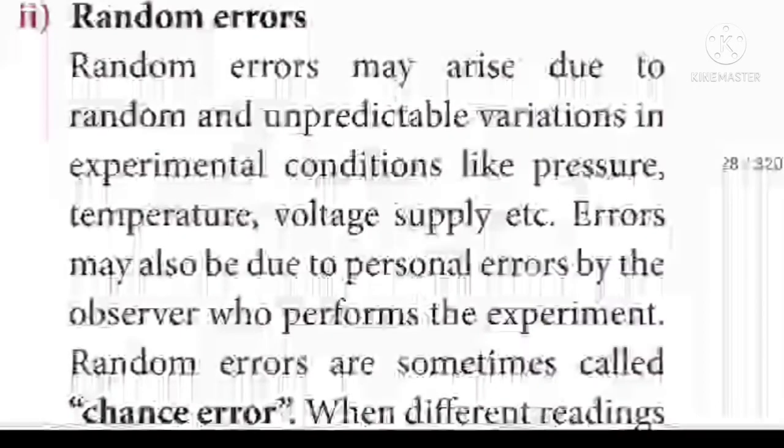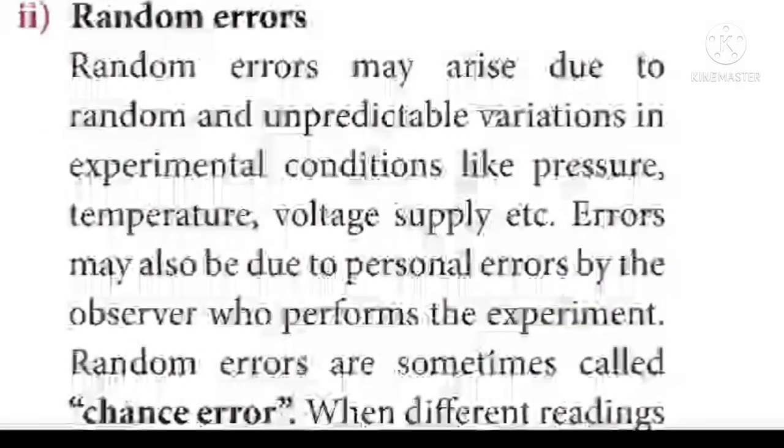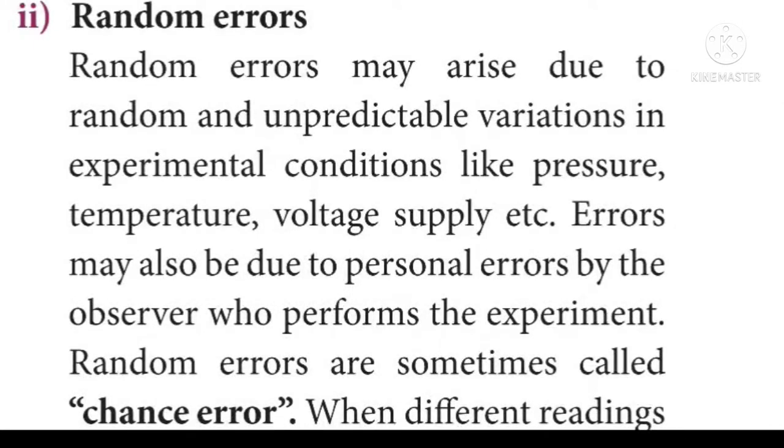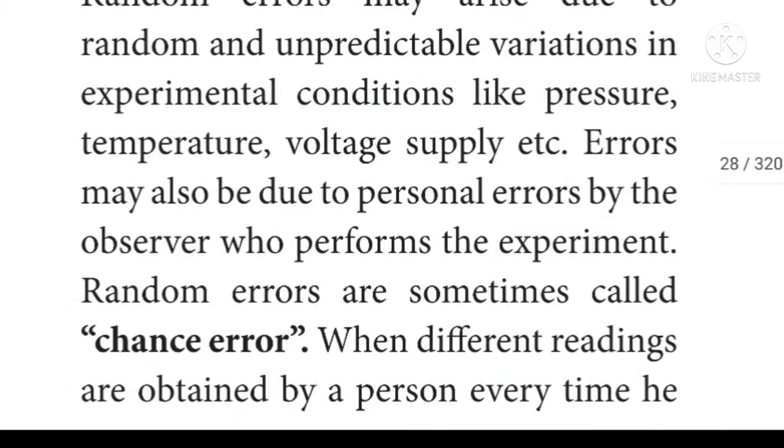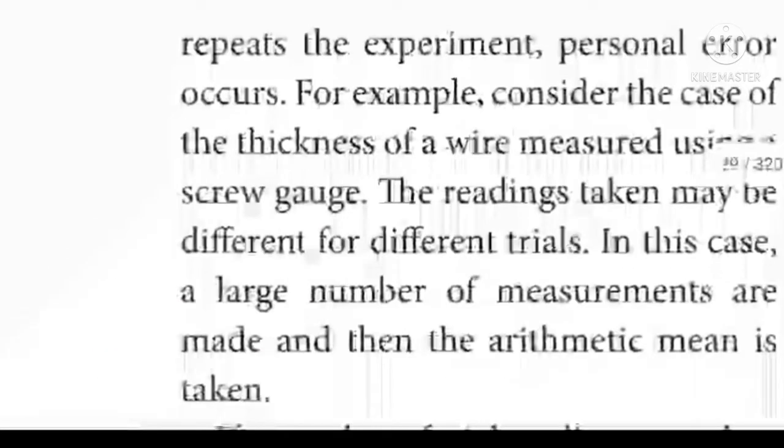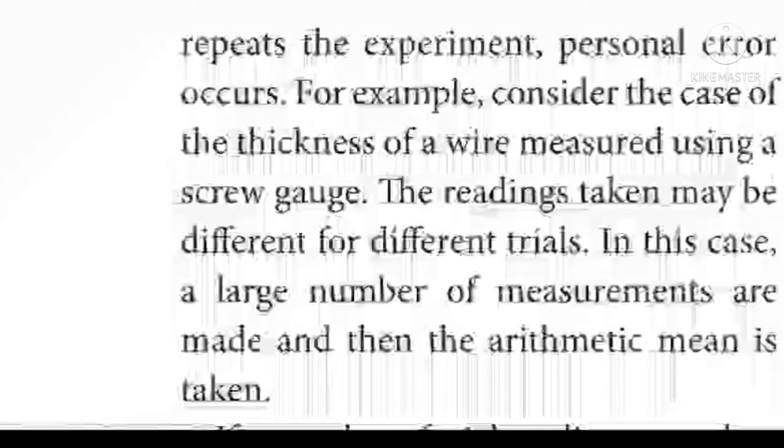Next one, random errors. Random errors may arise due to random and unpredictable variations in experimental conditions like pressure, temperature, voltage supply, etc. Errors may also be due to personal errors by the observer who performs the experiment. Random errors are sometimes called chance errors. When different readings are obtained by a person every time he repeats the experiment, personal error occurs.